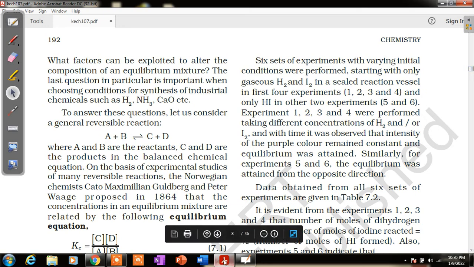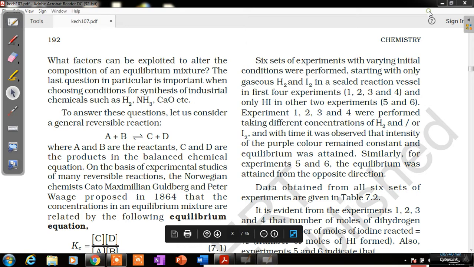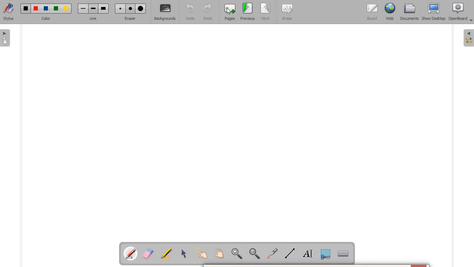Let us consider a simple chemical reaction, in which two reactants, A and B, react in a reversible process to form C and D as products. Let us say all are in the solution condition, that is, the aqueous state.